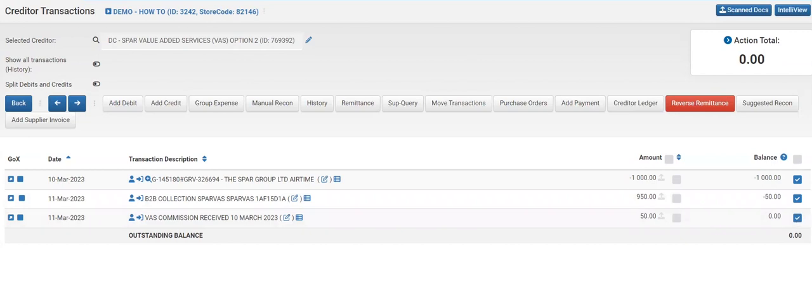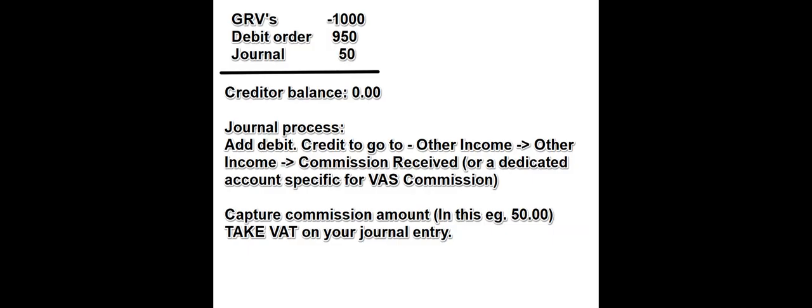The process to follow with option 2 is the exact same as it is with option 1. I have added a screenshot here with a short summary of how the journal process works with option 2.